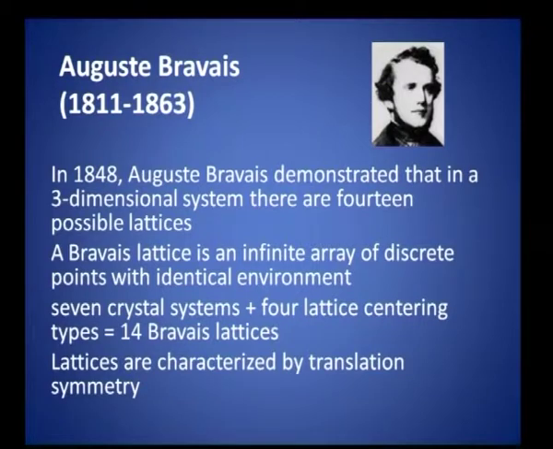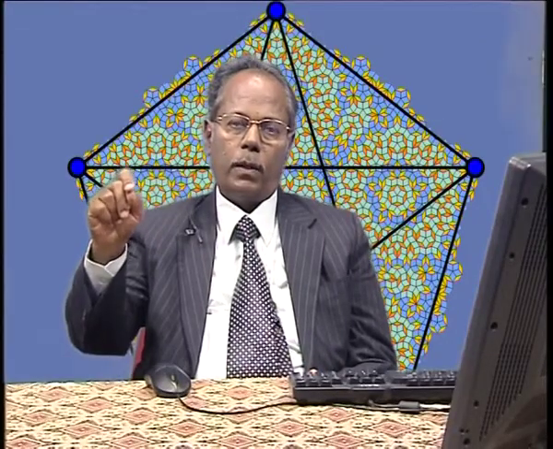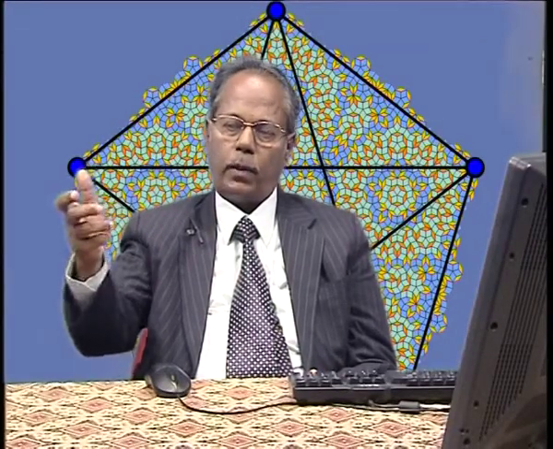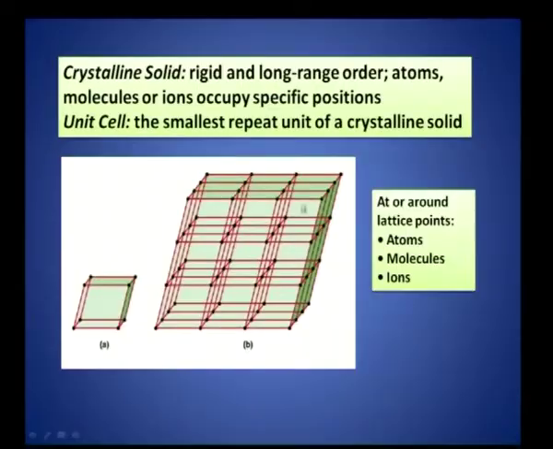Lattices are characterized by translation symmetry. Let me repeat, lattices are characterized by translation symmetry. You go from one point to another point, there is nothing to distinguish between this point and this point, or this point and this point. The lattice looks to be similar. That is what we mean by translational symmetry or translational invariance. Nothing to distinguish between this lattice point and some other lattice point here, or this lattice point that you have got here and this lattice point or this lattice point.